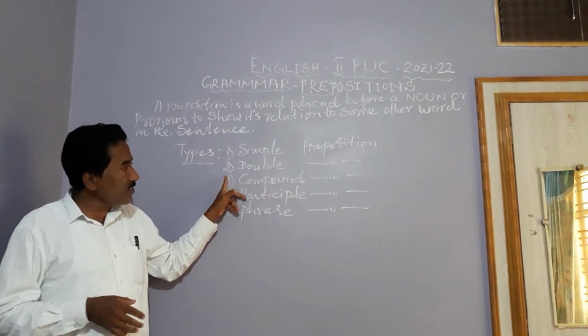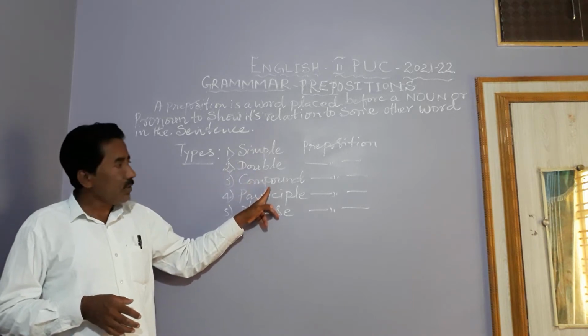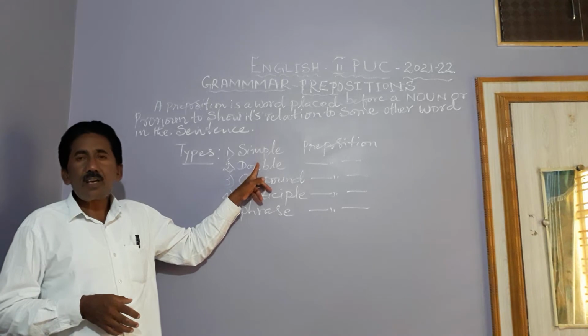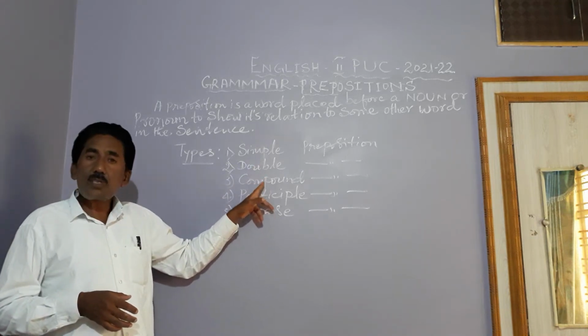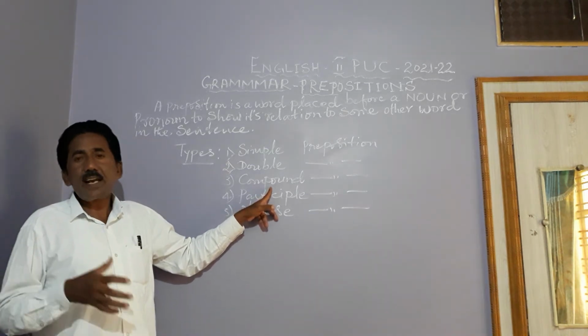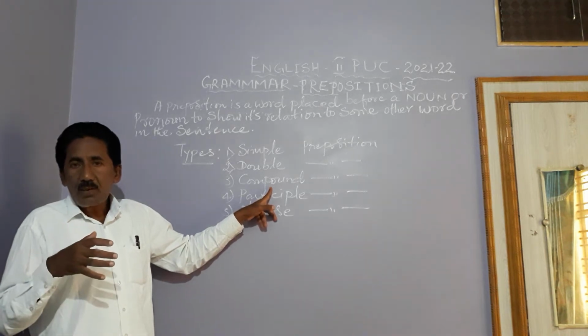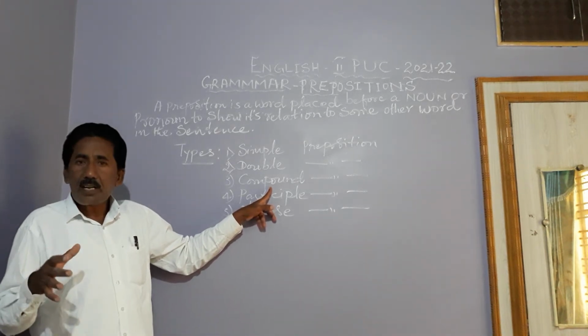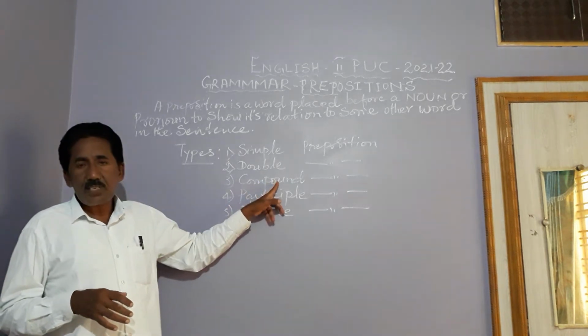There is no big difference between double prepositions and compound prepositions. In double prepositions, we are using more than one preposition within a sentence. In compound prepositions, we are using more than one or two prepositions within a sentence, exactly used, correctly formulated, accurately framed. So that is called compound prepositions.